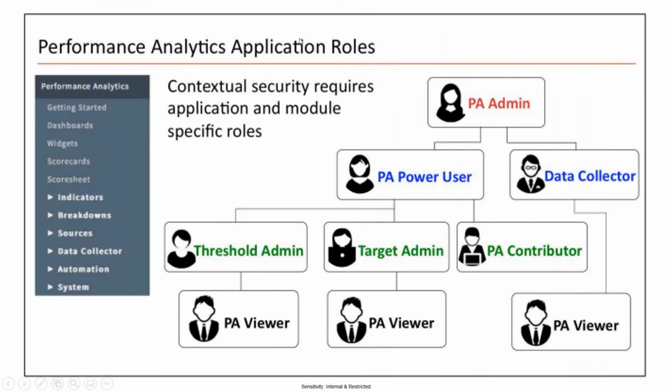And coming to performance analytics roles, for every module in ServiceNow we have specific roles for that module, right? In the same way we have roles for performance analytics. Okay, so the major role is PA admin. So I'm talking in general about ServiceNow.